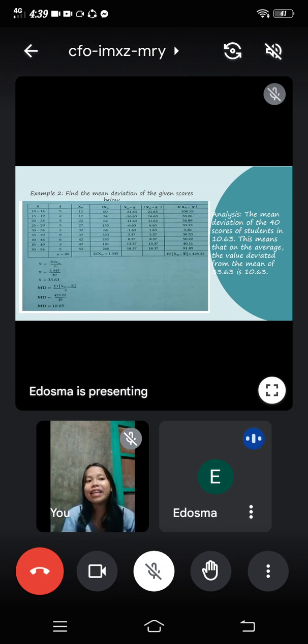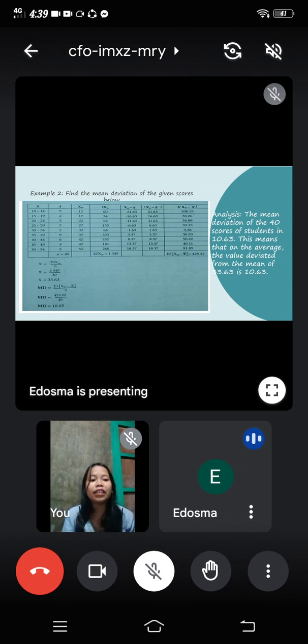Okay, very good. Let's have a quick review so that you'll remember how it is done. So the first thing that you need to do is to get the mean value. After getting the mean value, you have to solve for the third to the last column.